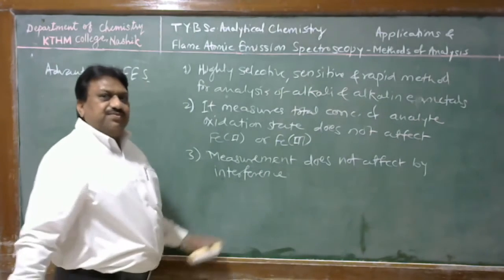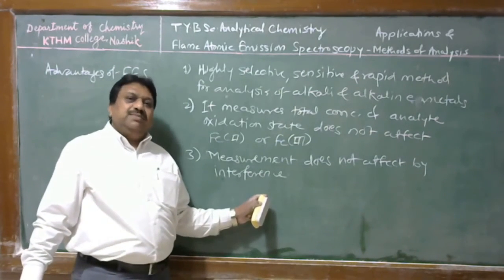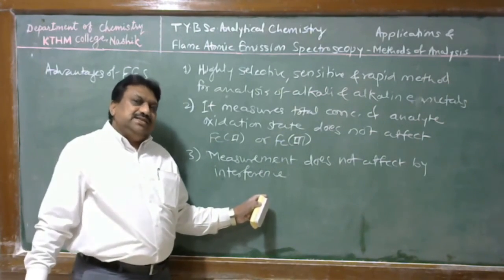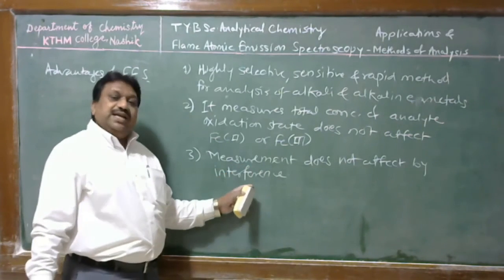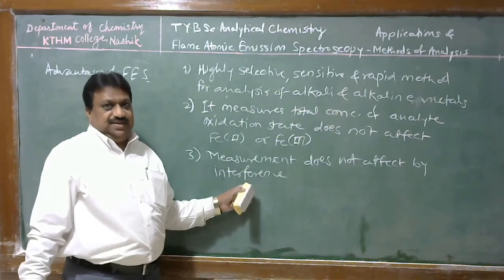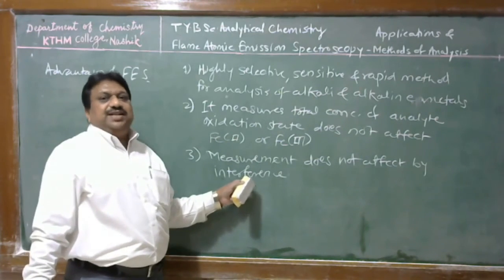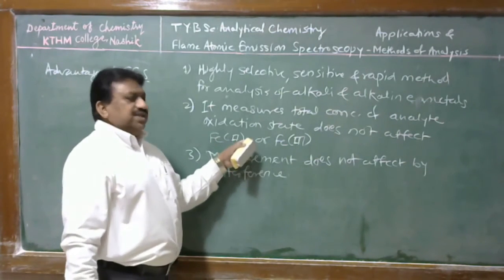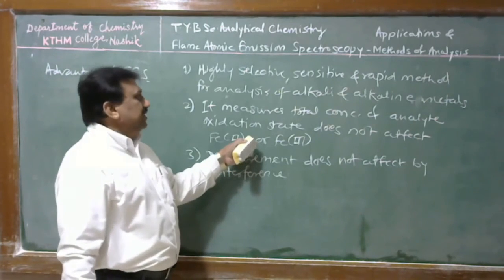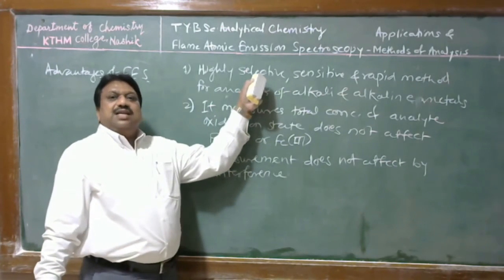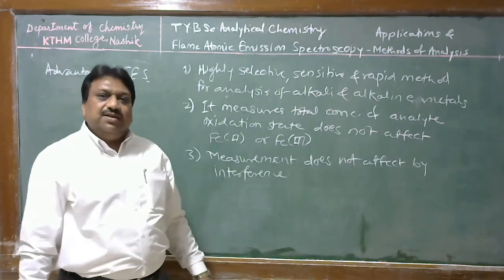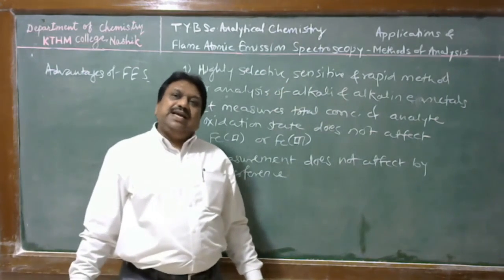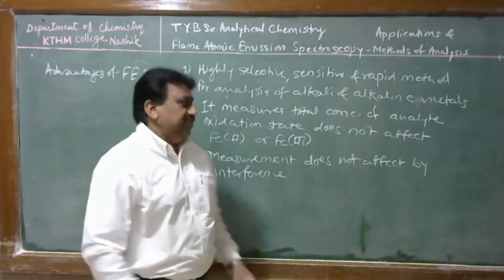When we have to measure sodium and if calcium is present, and if we have a proper monochromatic system, then we can estimate sodium in presence of calcium. That means measurement is interference free. Oxidation state of the material does not affect the measurement, and the method is highly selective, sensitive and rapid for analysis of those metals which are atomized and excited by means of flame temperature.